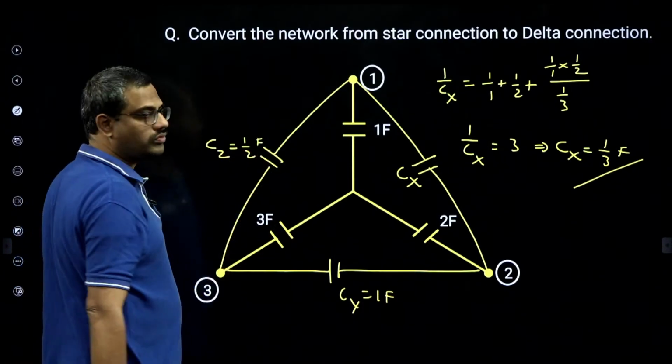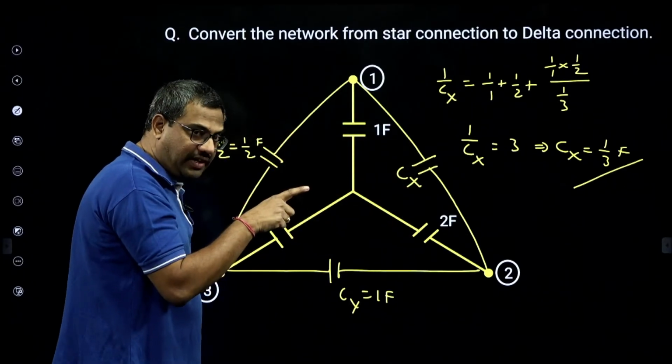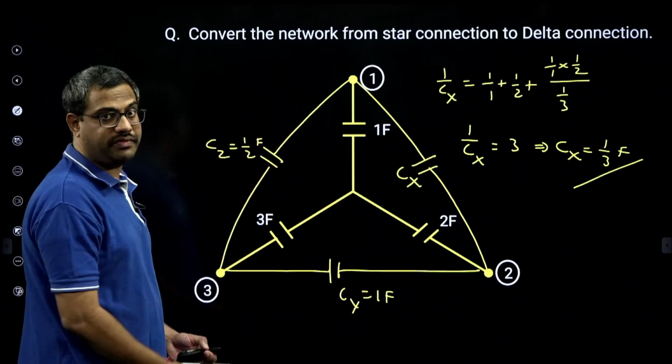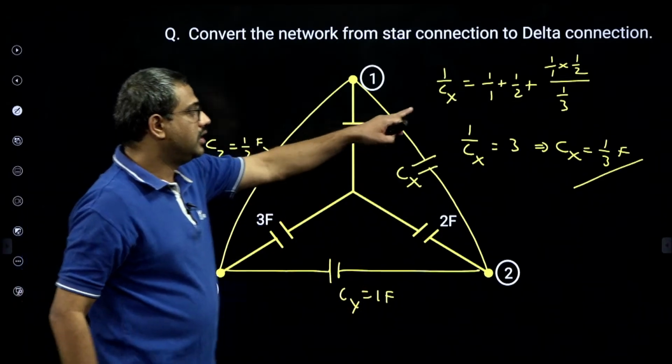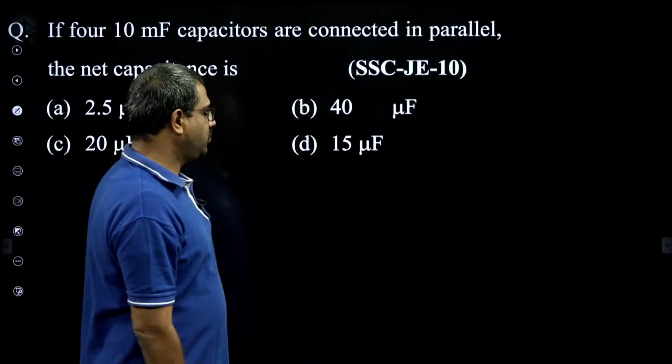You do it. So finally, if you convert this star to delta in capacitors, reciprocate every time including the left-hand side. So this will be 1 by 3 farad, 1 farad and half farad. Very interesting bit, but be careful: remember the resistor formula, but reciprocate including the left-hand side. Then here you see this question now.